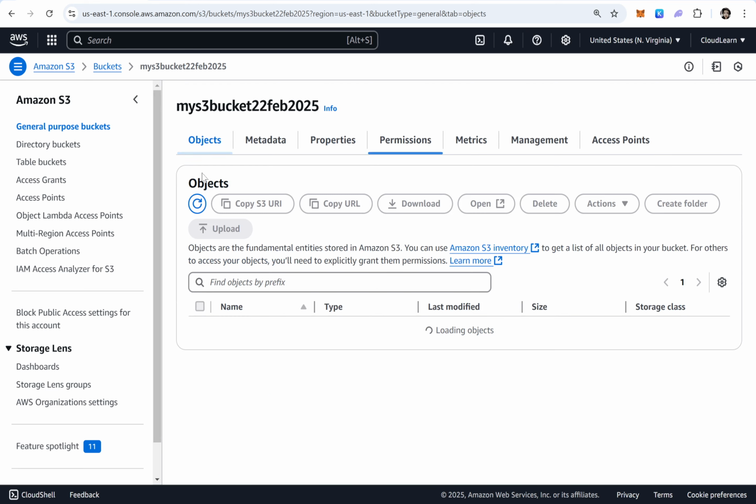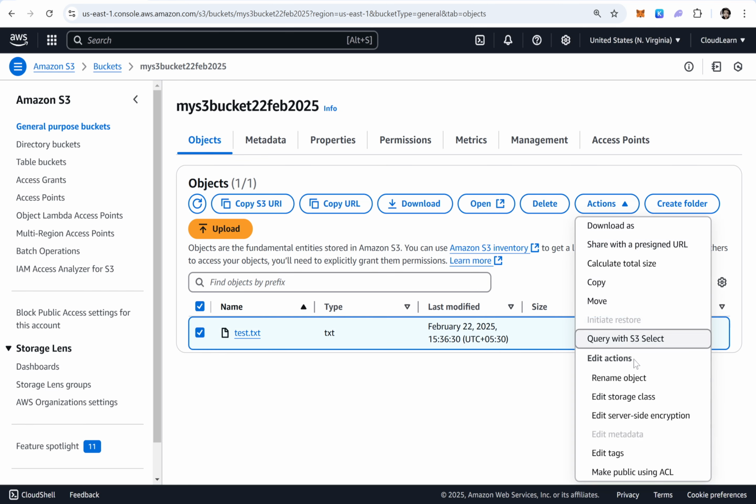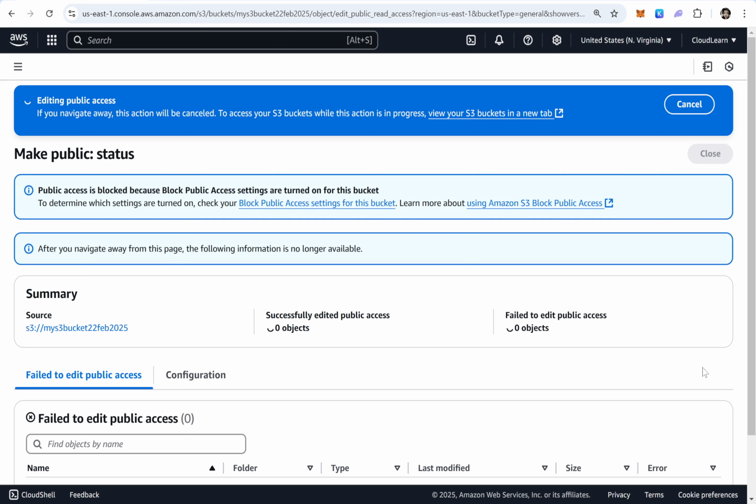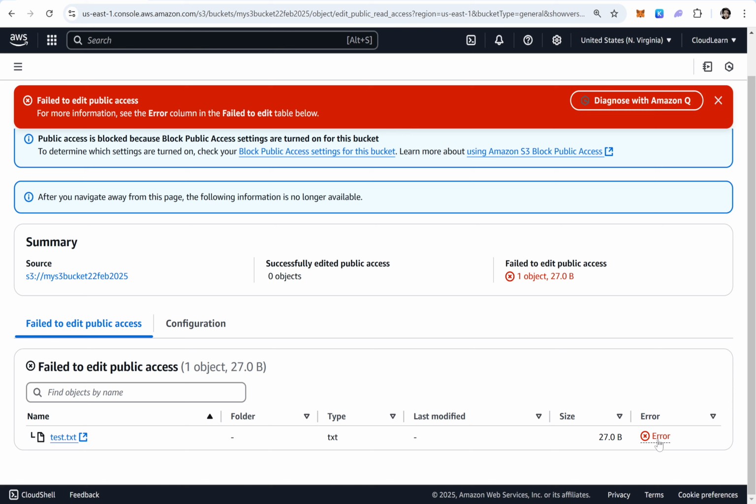Now let me try to make the object public. Just go to the Objects tab, select the object, Actions. Now you got that Make Public using ACL option. Let me click on that, click on Make Public, and you will get an error. See here, failed to edit public access. What is the error? If you click on this error, access denied.